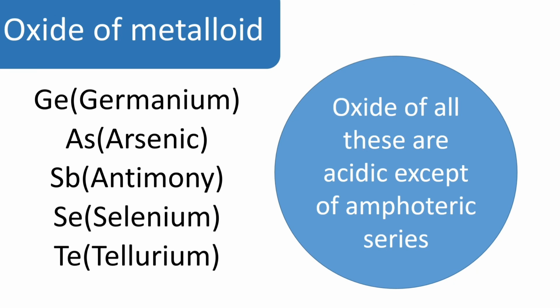of oxide of metalloid. So oxides of all these are acidic except the amphoteric series. Means basically every metalloid oxide is acidic except those already mentioned in the amphoteric series.